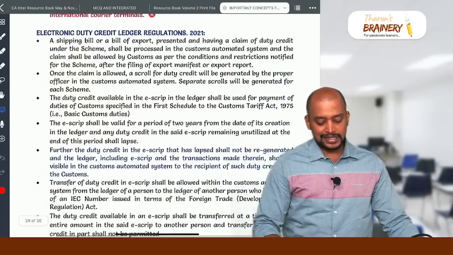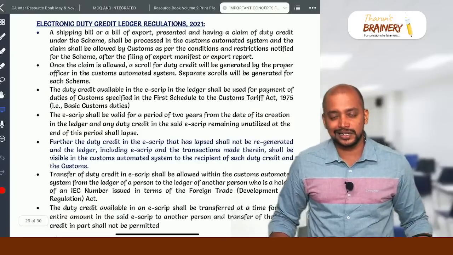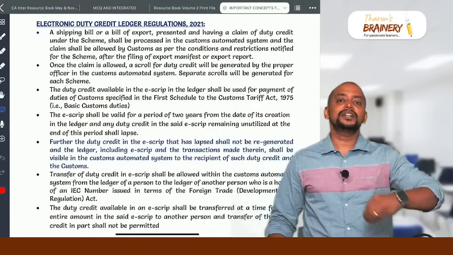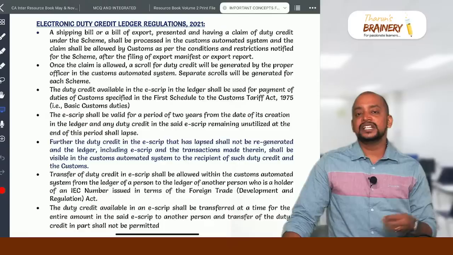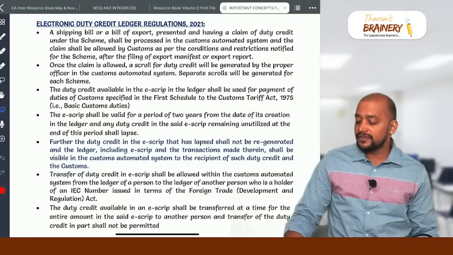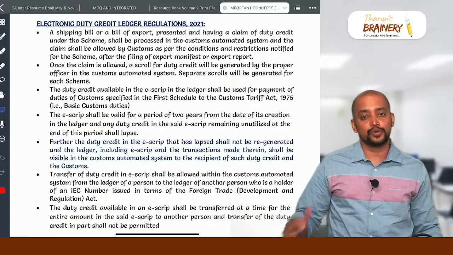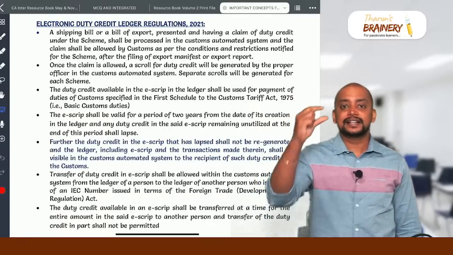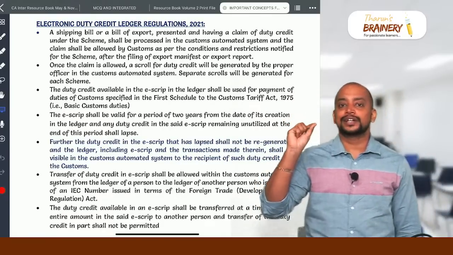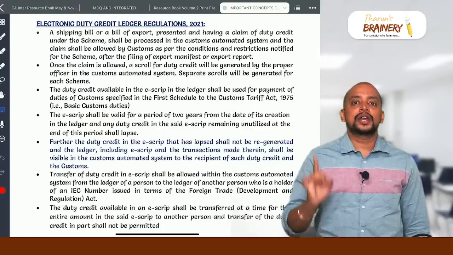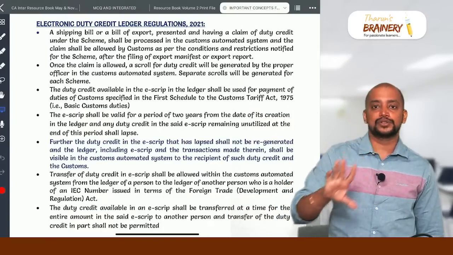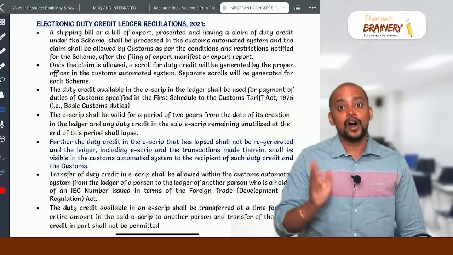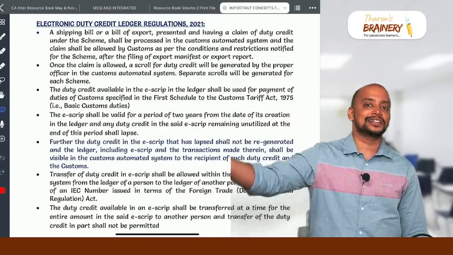Then next, electronic duty credit ledger regulations. What does it say? The moment we submit the shipping bill, we are eligible for an incentive. Whenever we are eligible for an incentive under export or FTP, we will get that incentive as a scrip, an e-scrip, in the electronic duty credit ledger. That e-scrip can be used only for payment of basic customs duty on import of goods, or we can transfer the e-scrip to any other person.